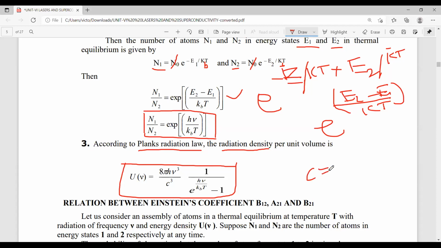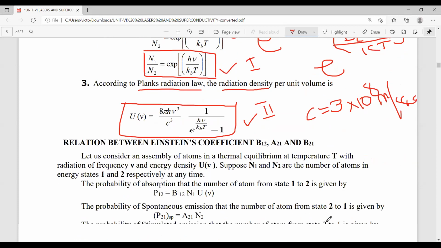KB is the Boltzmann constant and T is the temperature. So for discussing the relation between Einstein coefficients, you have to remember these two formulas. Formula 1: N1 by N2 is equal to exponential h nu by KB T. Another formula: the expression for the energy density by using Planck's radiation law.